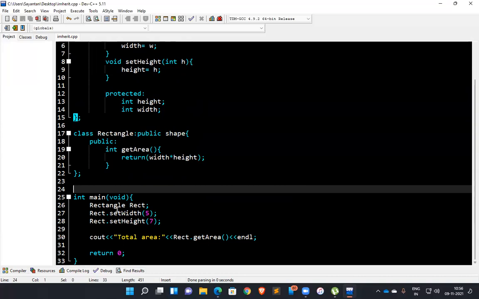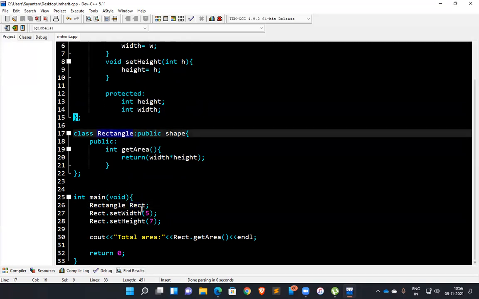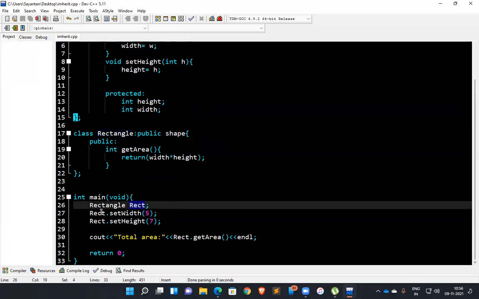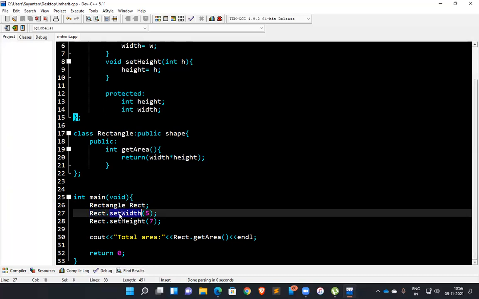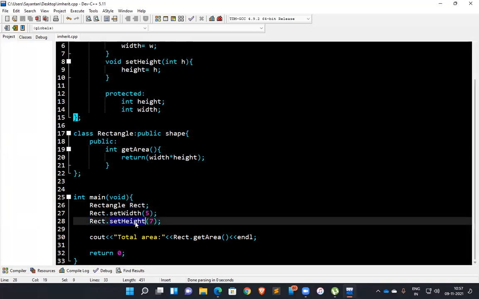After that we have used Rectangle rect. It will create an object of the Rectangle class called rect. So rect is our object here. Then you can see rect dot set width. It will add the value 5 to our rect's width, passed as an argument. And set height will add the value 7 to our rect's height.